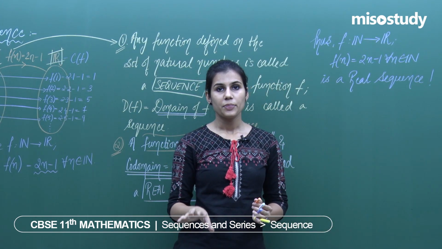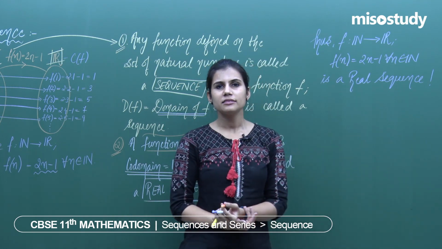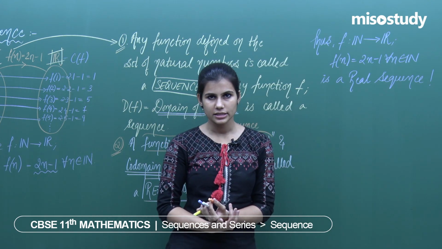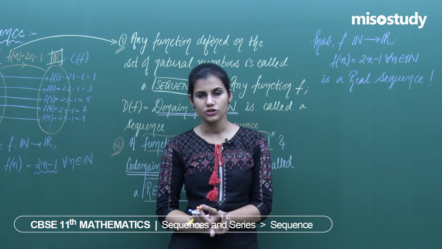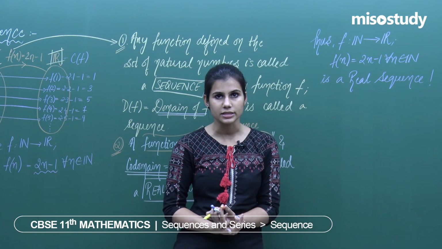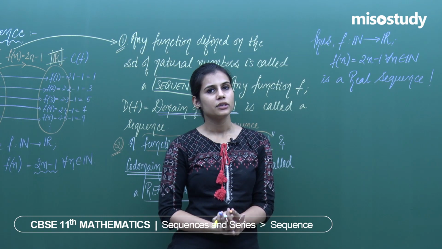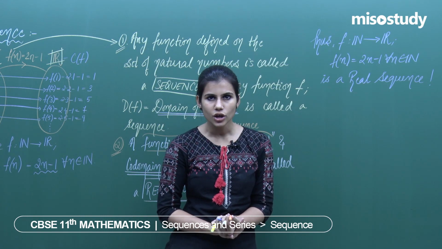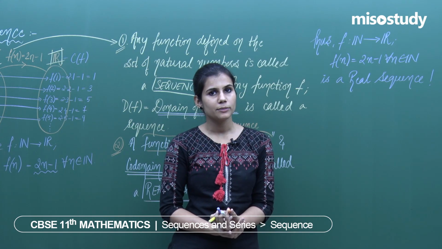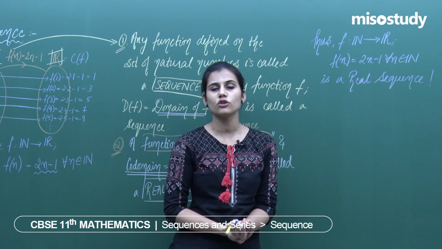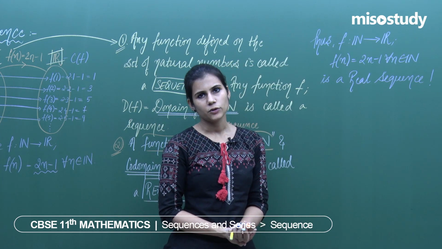Now comes the representation of a sequence. You do not represent the sequence like this, like you represent functions conventionally. Of course, the concept says a sequence is a function itself from the collection of all natural numbers to the collection of all reals if you're talking about real sequences, and that is what we would be primarily talking about. Our syllabus is going to naturally concern the real sequences. So even when I say sequence, automatically I am not just fixing the domain as the collection of all natural numbers, but I inherently mean that I am talking about a real sequence. So you need to understand that the codomain is also fixed to be the collection of all real numbers. We do not represent our sequences like this.